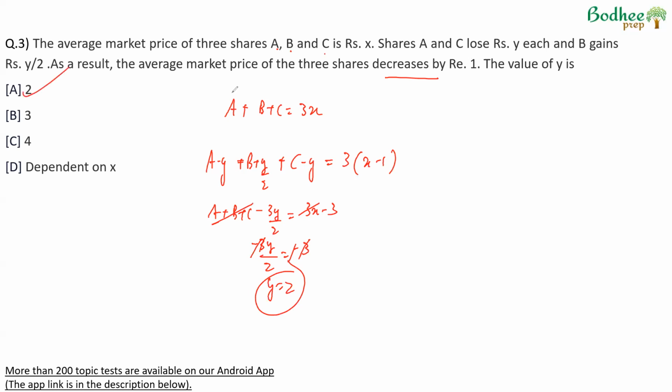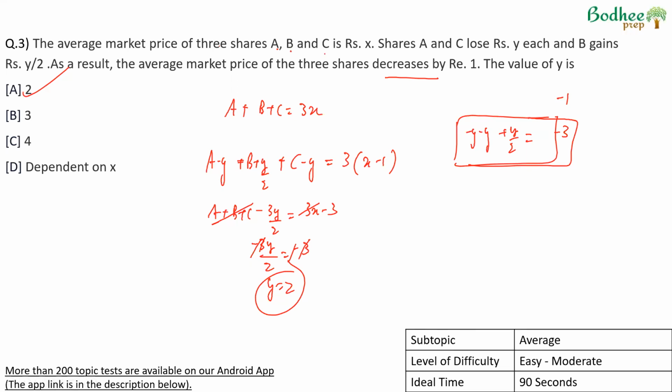Again, the logic is simple. If the average decreases by 1, the overall decrease for 3 values will be minus 3. And here, the change is minus y plus y by 2. So from here, we'll get the value of y as 2. Again, in terms of level of difficulty, it's an easy to moderate question. Understanding it might take a bit of time, but otherwise it is a basic average application and the amount of calculation is also limited. So definitely a question that should be attempted in about 90 odd seconds. A question that should be done in a time test.